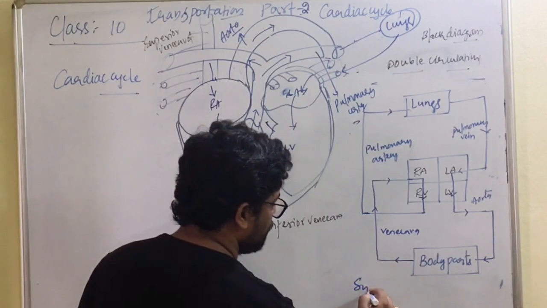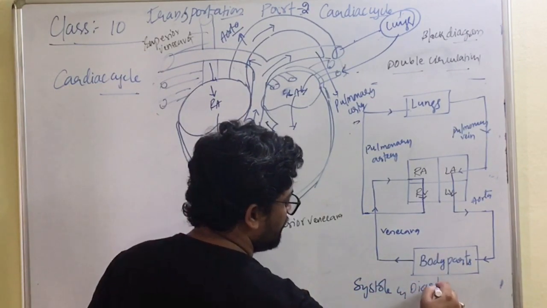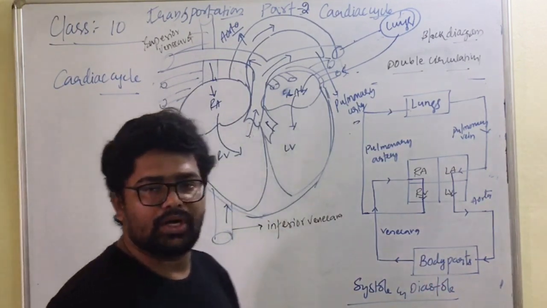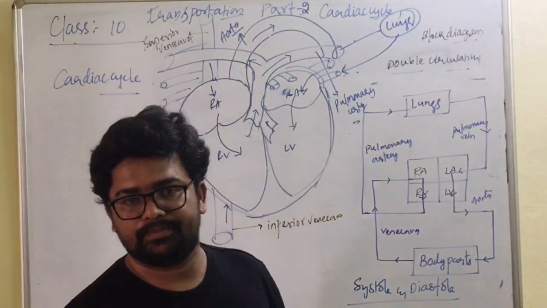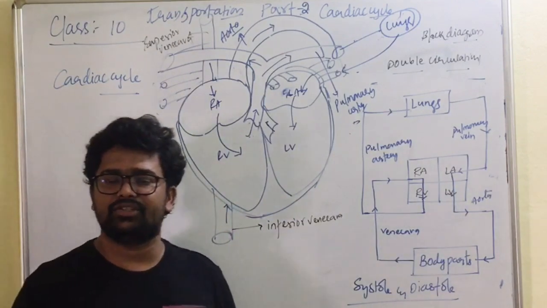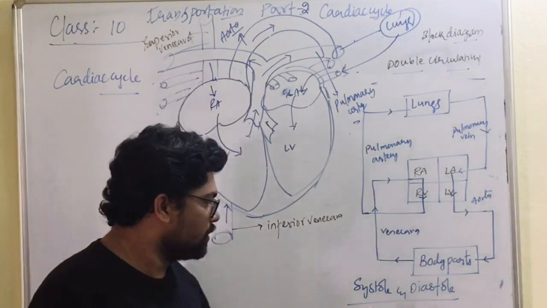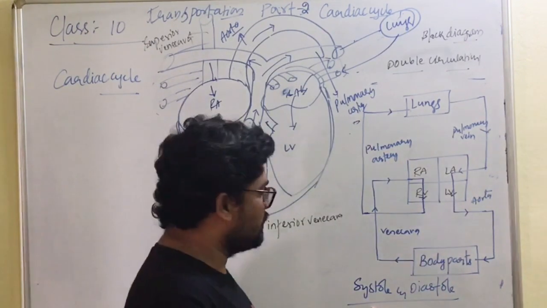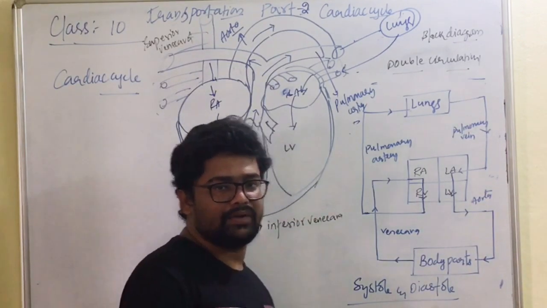One we call systole and the other diastole. Systole is the contraction phase, the active phase of the heart, and diastole is the relaxation phase of the heart. These are the two keywords you have to remember.